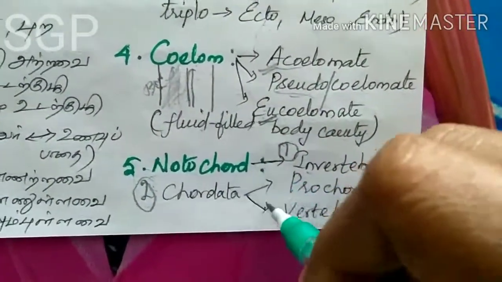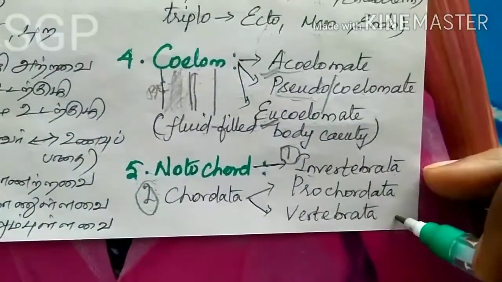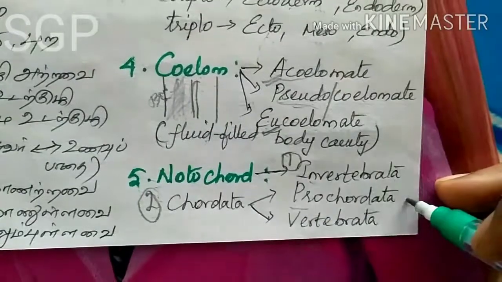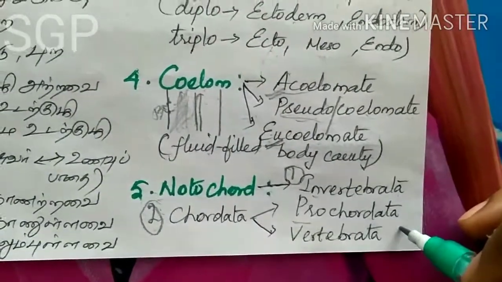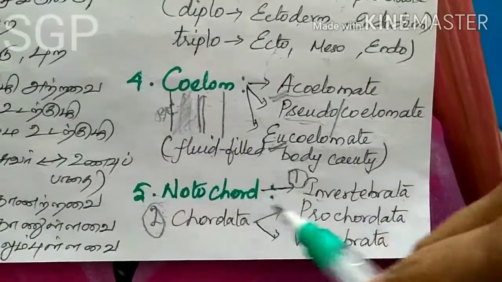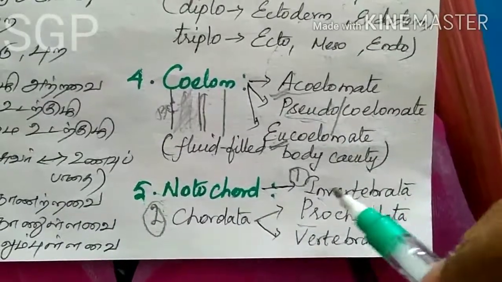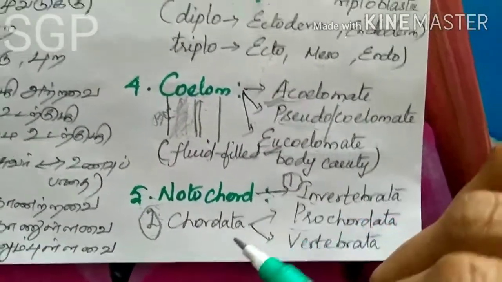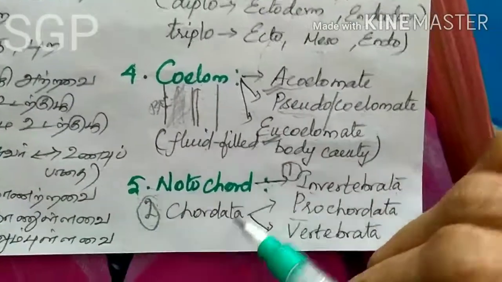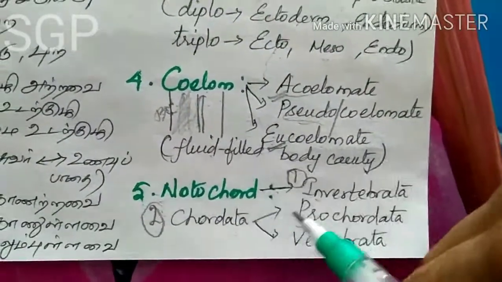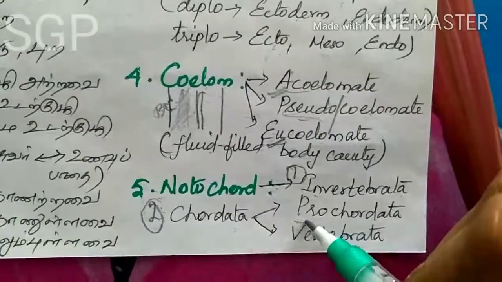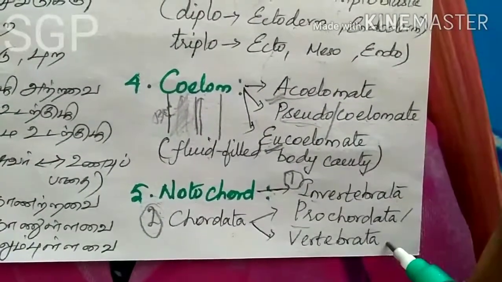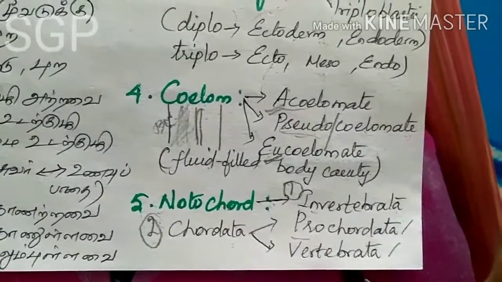Again, this chordata is subdivided into two divisions, which we call prochordate and vertebrata.